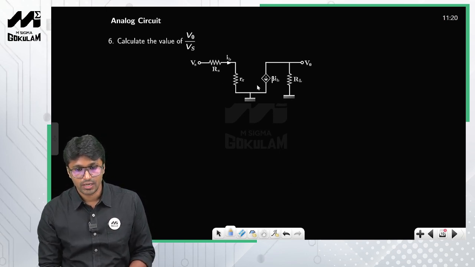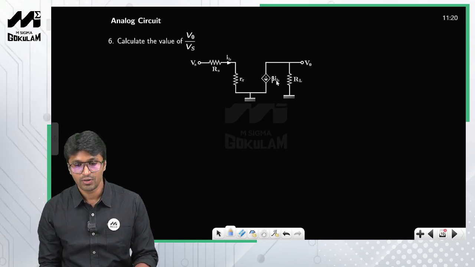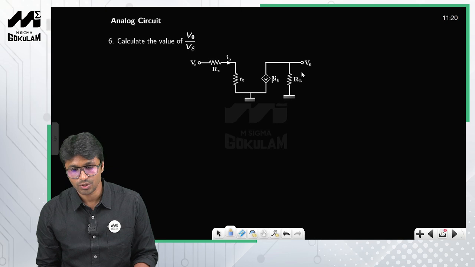A circuit is given to you, a small signal equivalent, and you are asked to calculate the voltage gain, V0 by Vs, okay? Now listen, this is beta IB. So what will be the voltage V0? V0 is nothing but the voltage across the resistor RL.